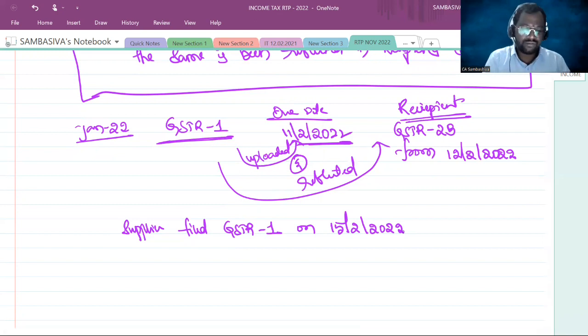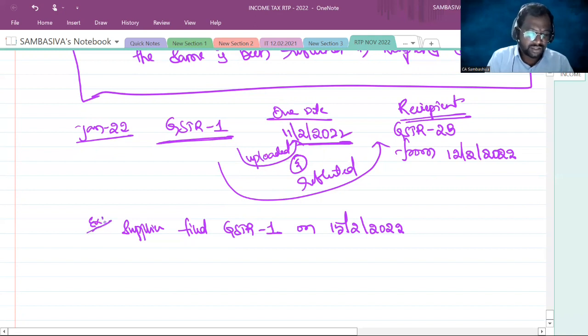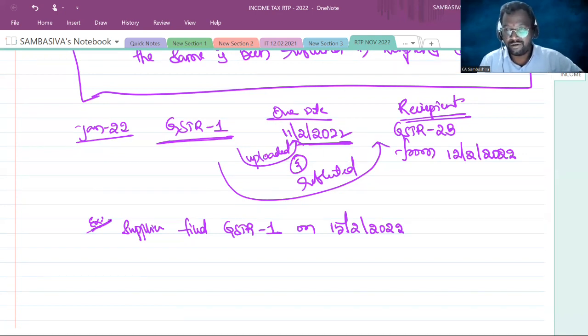Generally the due date for the filing of GSTR-1 is 11th of February, but here he filed it on 15th of February. So whatever invoices were uploaded up to 11th February are reflected in the GSTR-2B, and whatever invoices were uploaded from 12th February onwards will be reflected in GSTR-2B of the February month, not the January month. Are you following now?